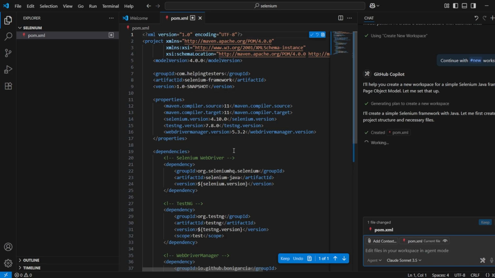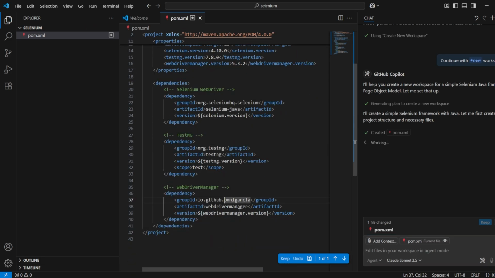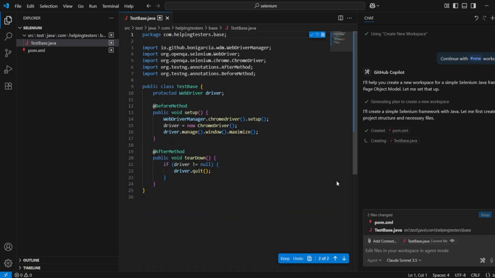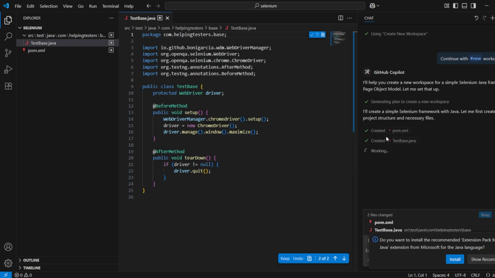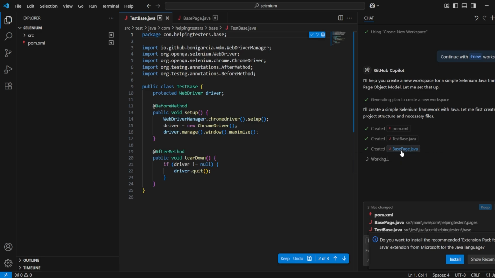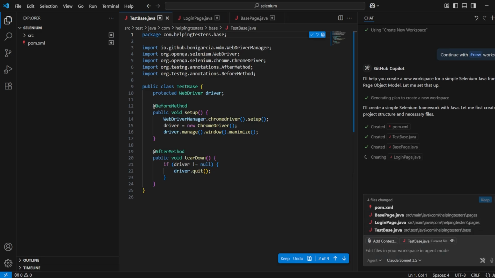So first of all, it created a POM, right? It added Selenium, TestNG, bindings, and all that stuff. See, it's created a test base file. So I'm not going into more detail, but you are seeing here that it will create one by one, creating a base page. If you have worked with frameworks in Selenium, it will write the code for you. So that's the power of agents in Copilot. So if you are using Copilot, agent is a very good feature, right? You can increase your productivity at least by 2 to 3x.